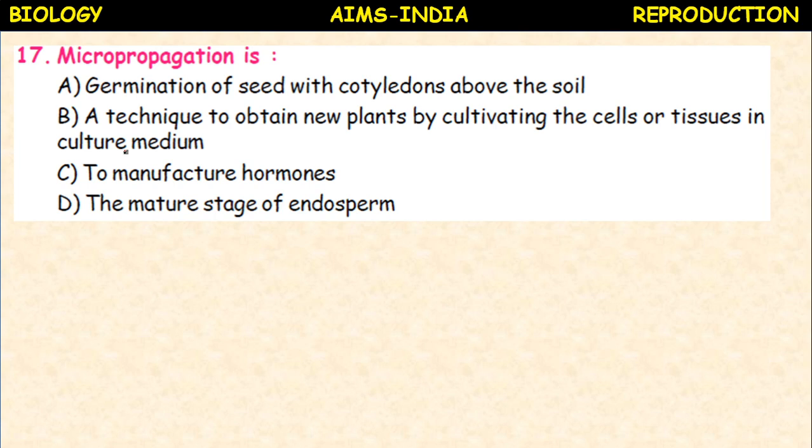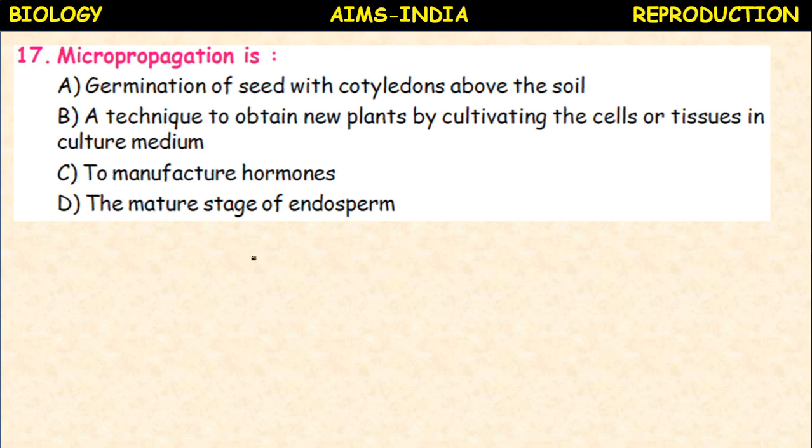Next, micropropagation. What is the definition? Germination of seeds with cotyledons above the soil, a technique to obtain new plants by cultivating the cells or tissues in culture medium, or to manufacture hormones, or the mature stage of endosperm.